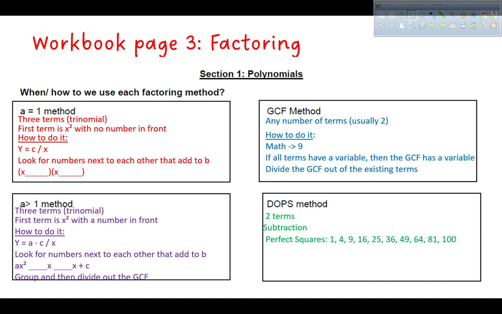You don't have to list all the perfect squares if you don't want to, but if you don't know them, it might be helpful to list them out. All right? Here's how you do it. You take the square root of each term, and then each of those goes in their own set of parentheses.